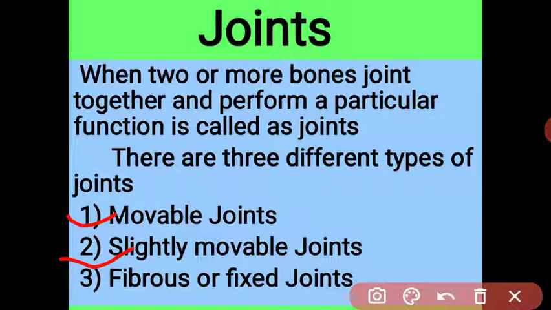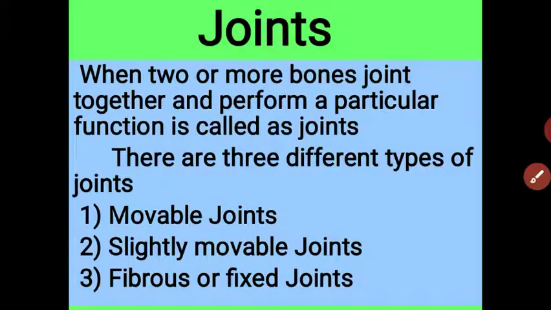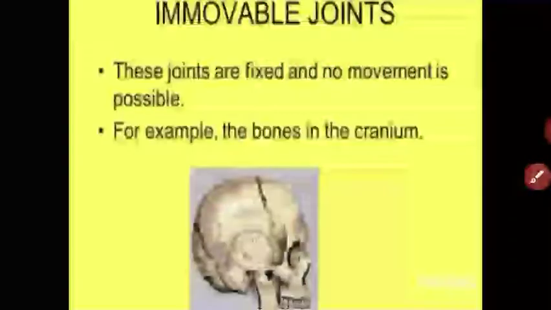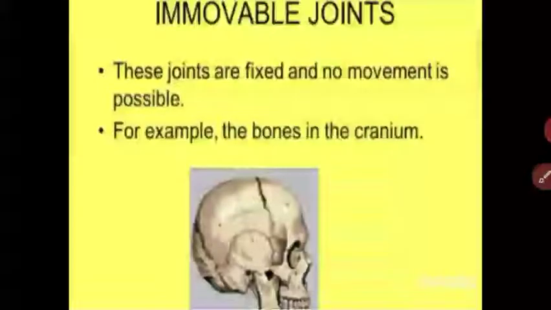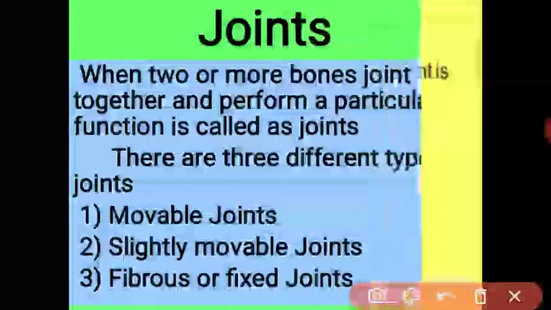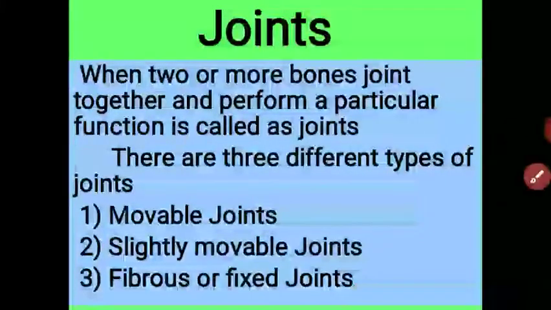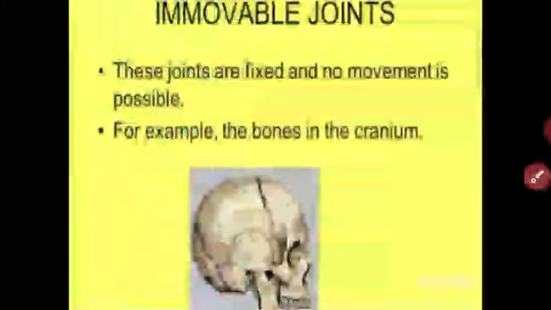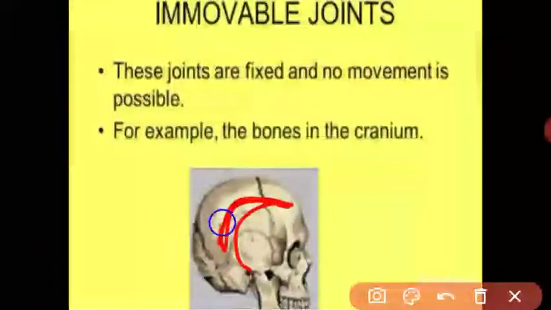One by one, we will study in detail each and every joint. Let us start with the fixed joint. A fixed joint is also called a fibrous joint or immovable joint. See, in our skull cavity, it is also called the cranium. This is the fixed joint.